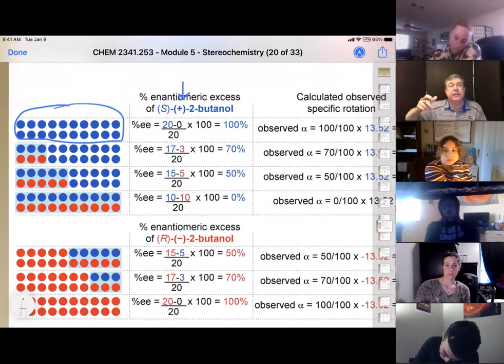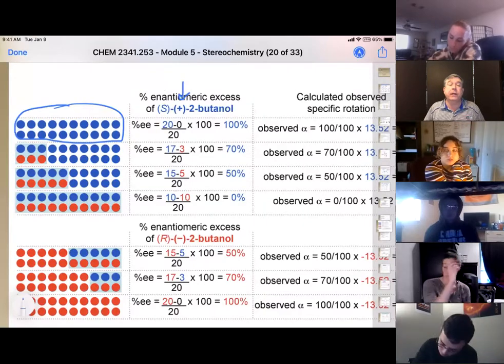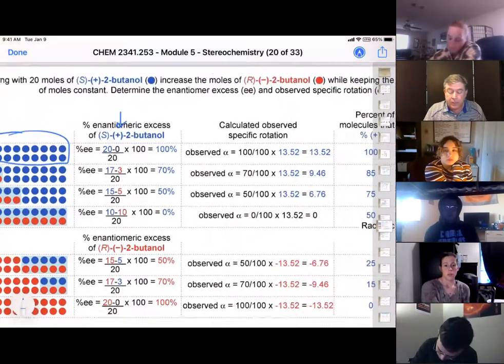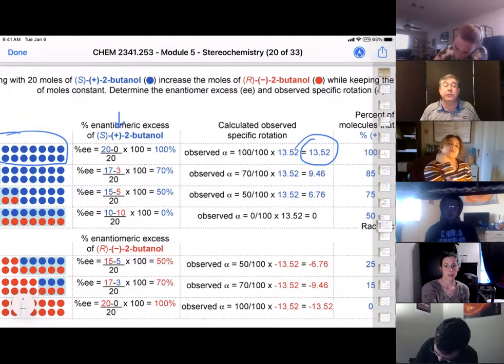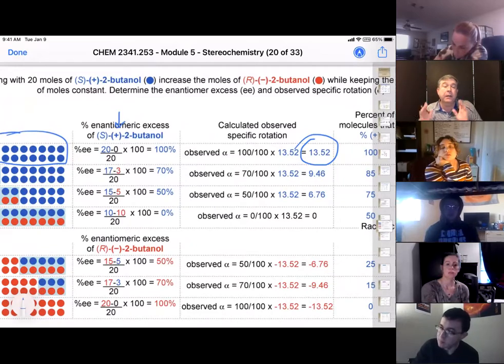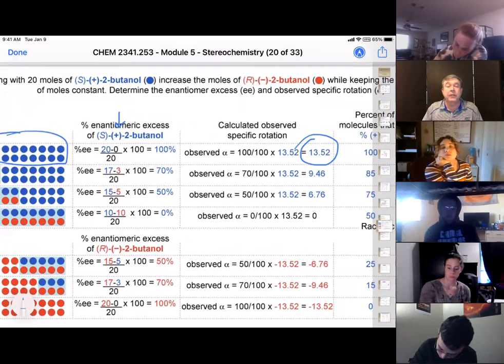It's not always that way, but it's that way. And we're going to see 100% of its optical activity because it's the pure enantiomer. So when we actually measure it, it measures out to positive 13.52 degrees. So pure S-butanol has a specific rotation of 13.52. Okay. So that's 100% of those molecules.